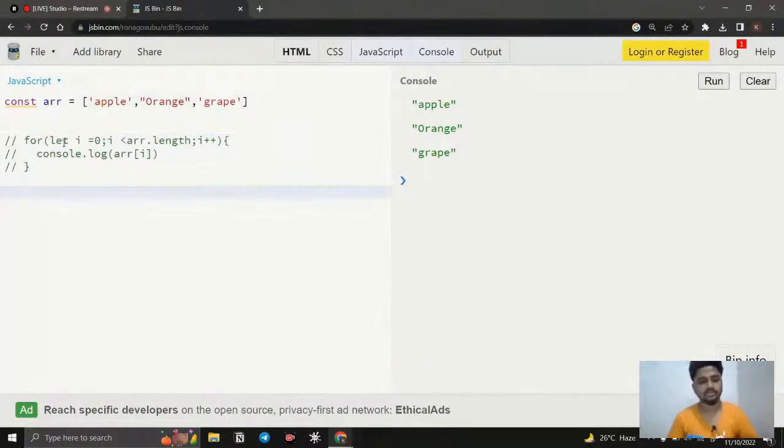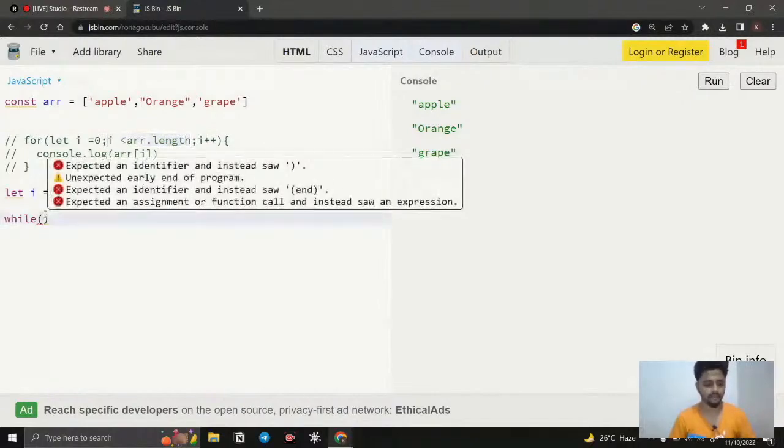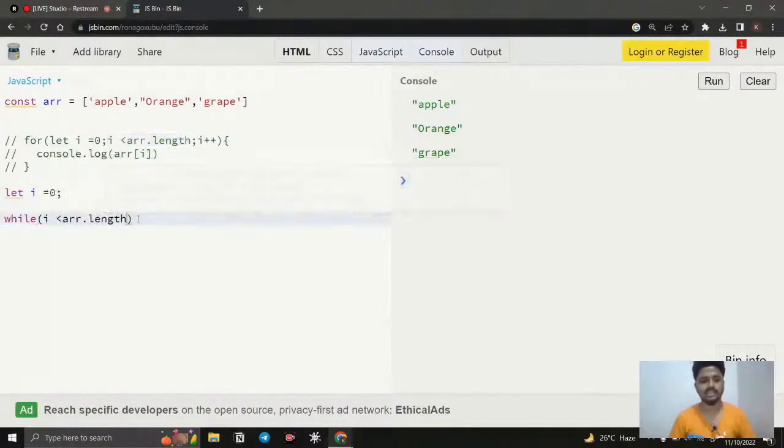First, initiation. I just create a variable, I is equal to 0, and second is the condition. Here we use the while loop, so I just say while. This is the keyword you need to use for a while loop. What is the condition? If I value is less than arr.length, then the code should be executed. Whatever code you need to write, you write it here. This is the code I need to write, so I'm just going to paste it here.